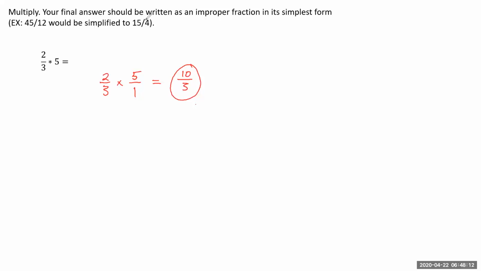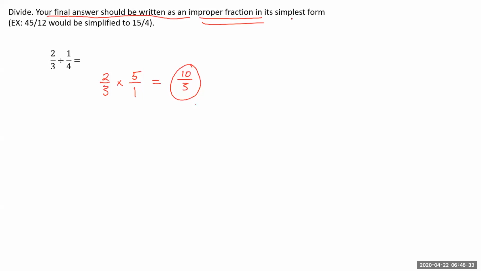Pay very close attention to the directions here. It says your final answer should be written as an improper fraction. That's 10 over 3 in its simplest form. Again, we can't divide anything out of 10 and 3, so that's in its simplest form. Okay, do not convert that back to a mixed number. All right. Let's go ahead and move on to the next question.